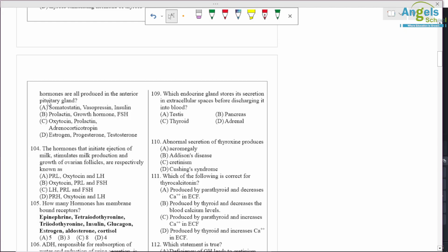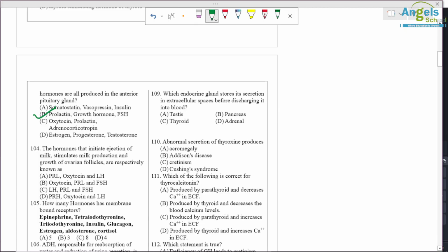Oxytocin, somatostatin, vasopressin, insulin, prolactin, growth hormone, FSH, oxytocin, prolactin, corticotropic hormone, estrogen, progesterone, and testosterone. So prolactin, growth hormone, and FSH are hormones secreted by the anterior part of the pituitary. So B option is correct.